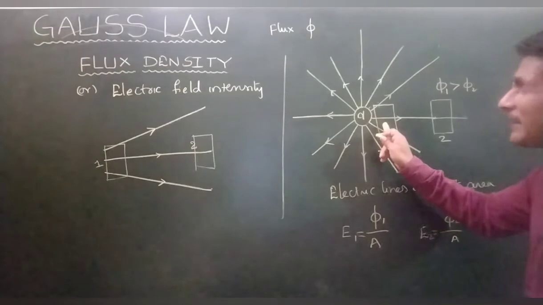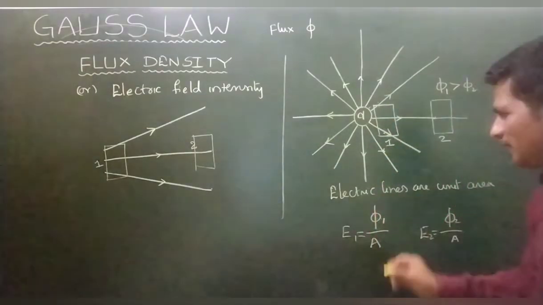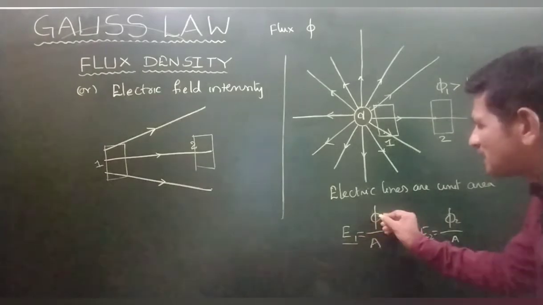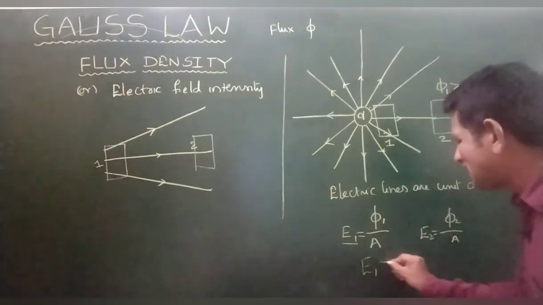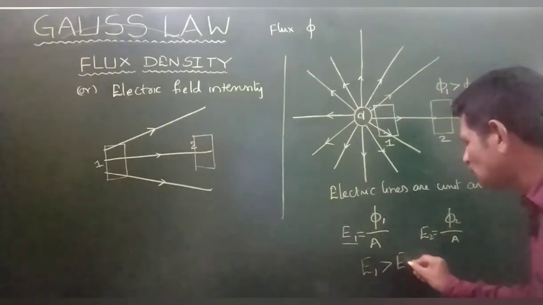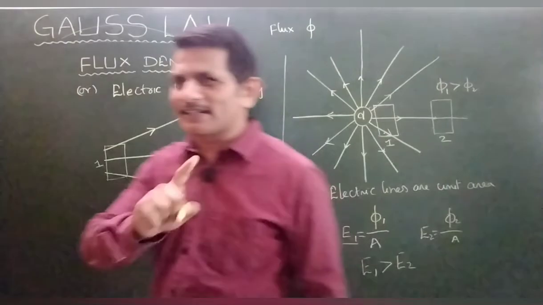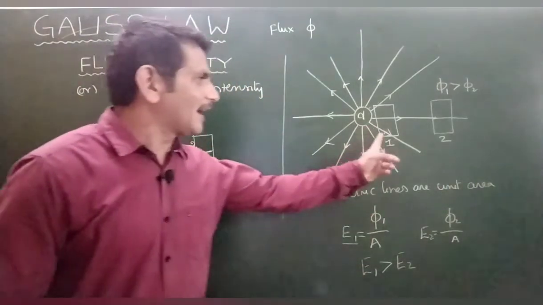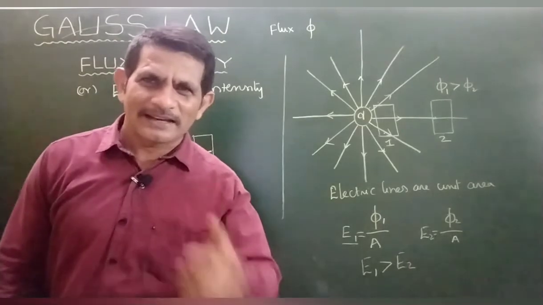Therefore here the electric field is stronger, means intensified. So electric field intensity or flux density at point 1 is greater than at point 2. So at nearer points electric field intensity is stronger than at point 2. Am I right, beta? Am I right?